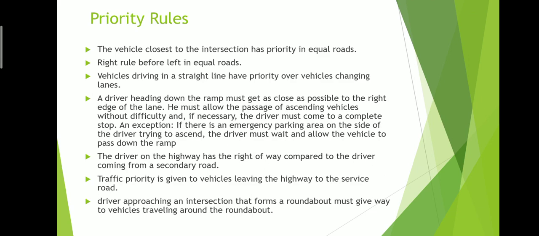A car going in the straight direction will always have more priority. A person who is going down always has to give way to the vehicles going up. A person on the highway has more priority, and a person inside the roundabout has more priority than the vehicle outside the roundabout.